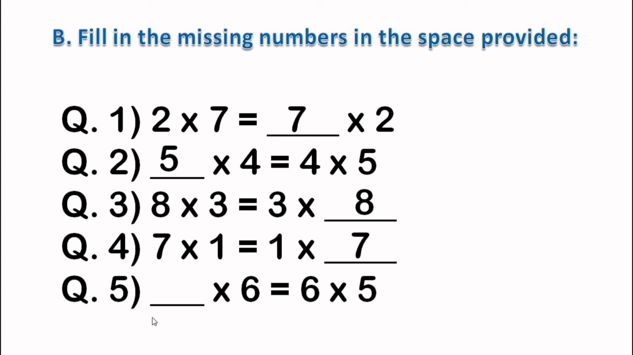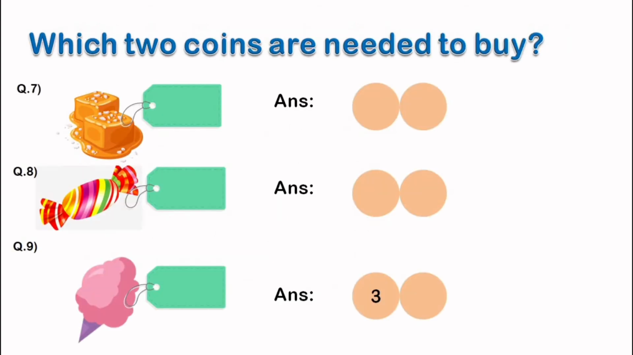Now the last question in the missing number using multiplications. Here we have blank into 6 equals to 6 into 5. In both the sides we have 6 and multiplication sign. The number that is missing is 5. So we'll write 5 here. So these are the two types of mental ability question that might come for your test.